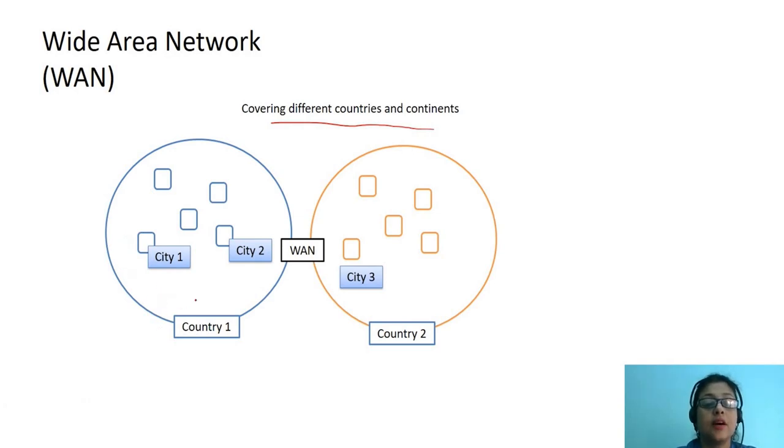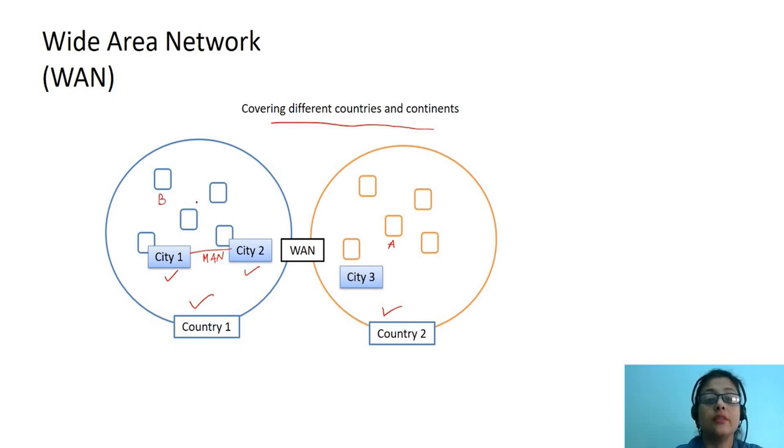This is an example of a typical wide area network. We can see here we have a country 1 and country 2. And within the country, we can have city 1, city 2, which may be interconnected by using MAN. There is another city 3 in country 2. Let's say we have a computer A here and another computer B here.